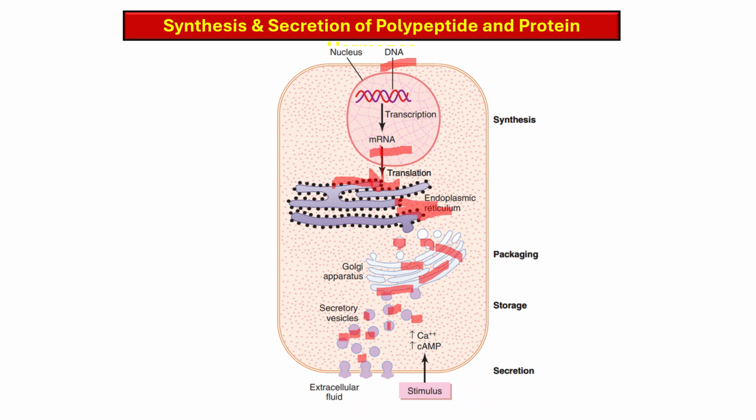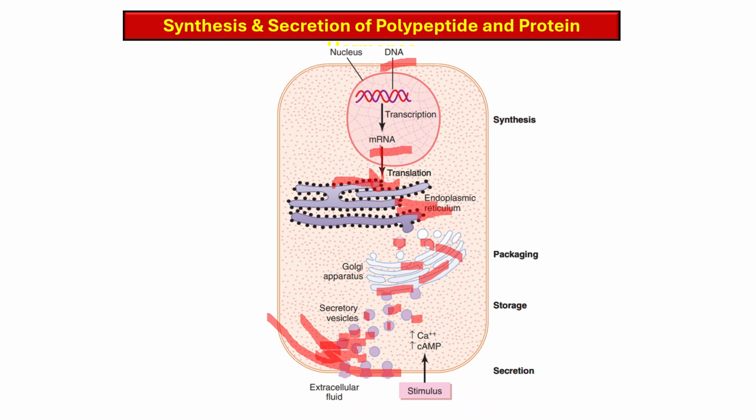In these secretory vesicles, enzymes have cleaved the prohormone, so they contain active hormone along with inactive fragments, and then these are stored within the cell, often just under the plasma membrane, ready to be released upon stimulation.